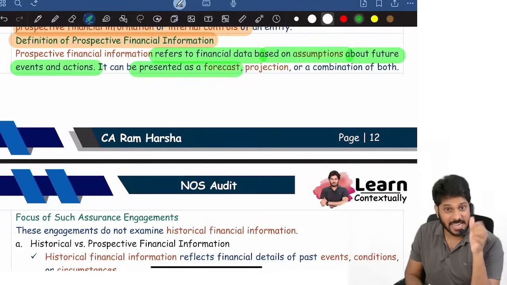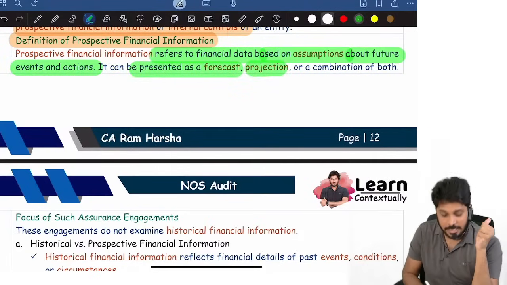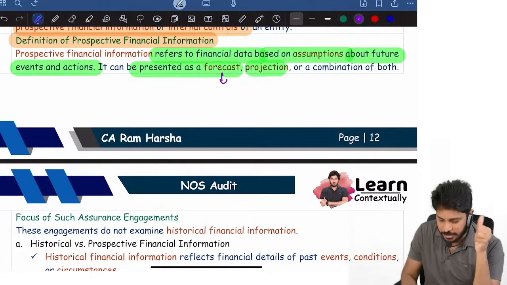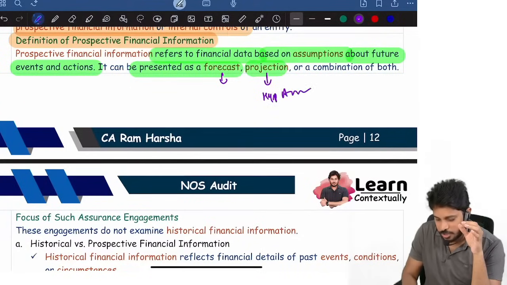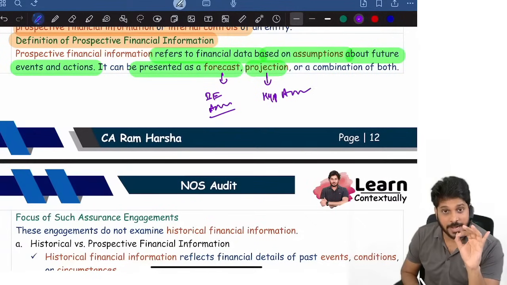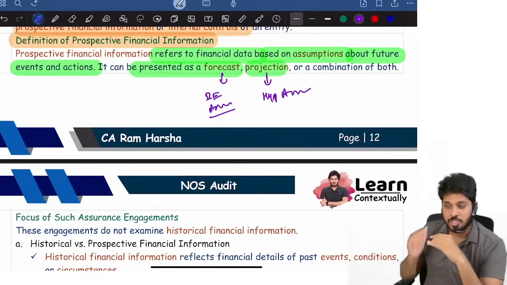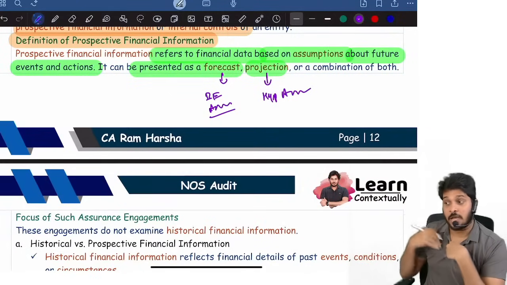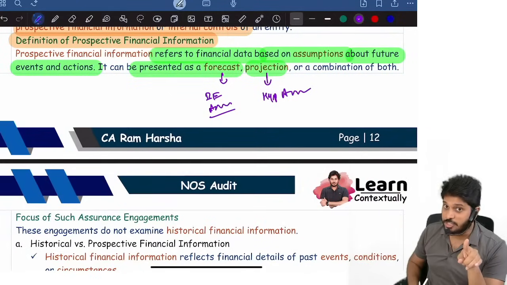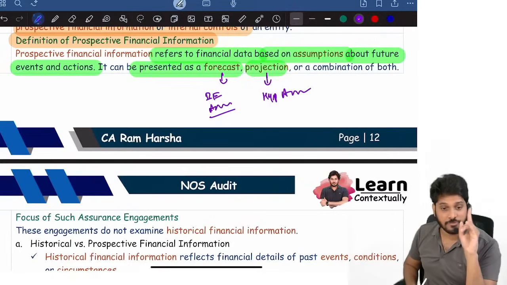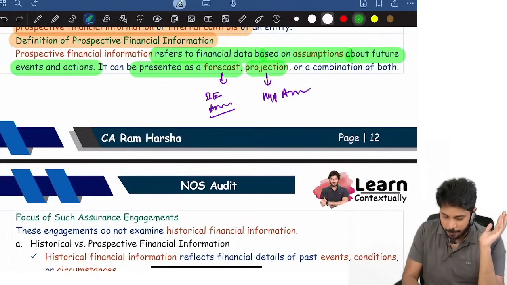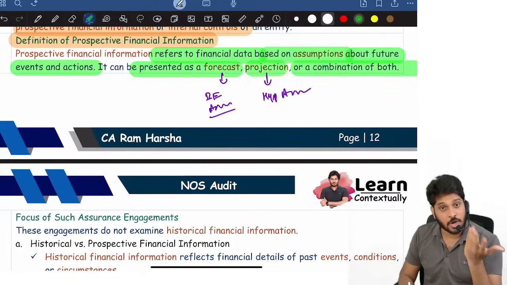It can be presented as a forecast. It can be presented as a projection. Forecast is based on best estimate assumption, BE, best estimate assumption, is called as forecast. Hypothetical assumption is called as projection. Generally, for next 1 year, we can give a forecast. Next 5 years, we can only give projection. Okay, so that's the difference between forecast and projection. Or a prospective financial information can be a combination of both.